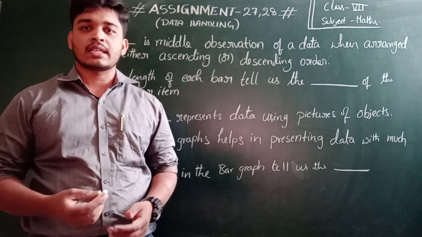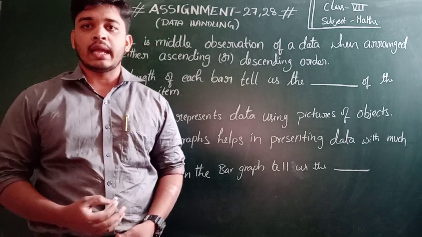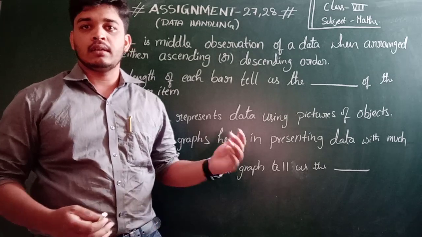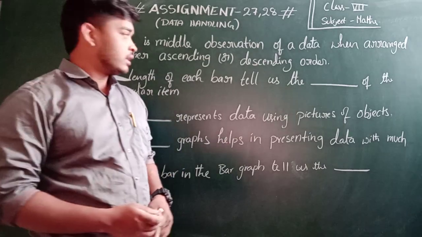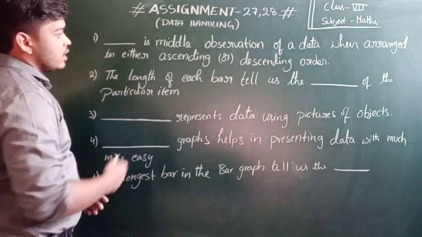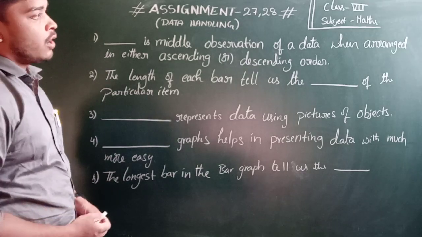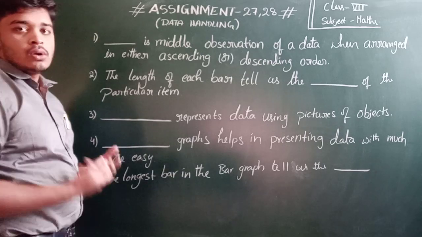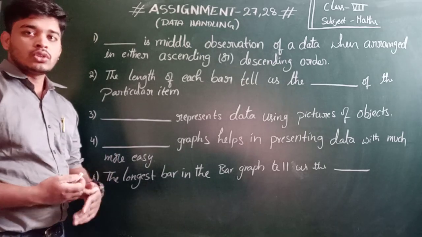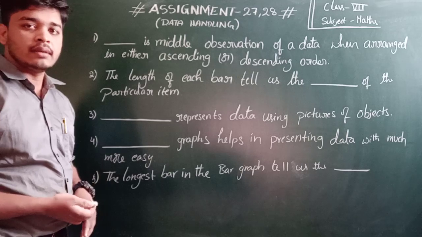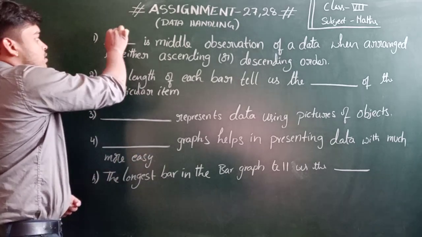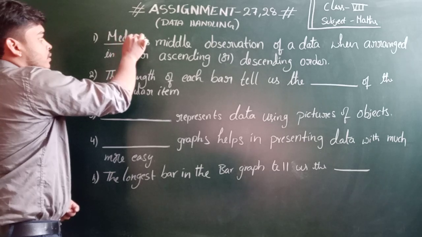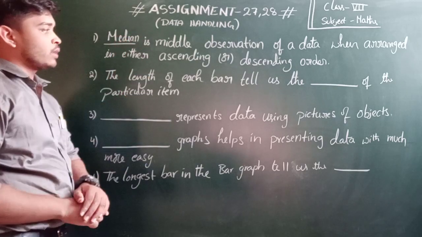Today we are discussing assignment number 27 and 28 on the topic data handling. The class is 7th and the subject is mathematics. In that, the first one: the middle observation of a data when arranged in either ascending order or descending order. What is the middle observation? The middle observation is the median of the data. So the first one is median.